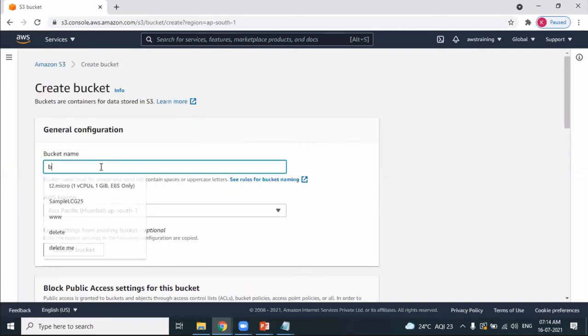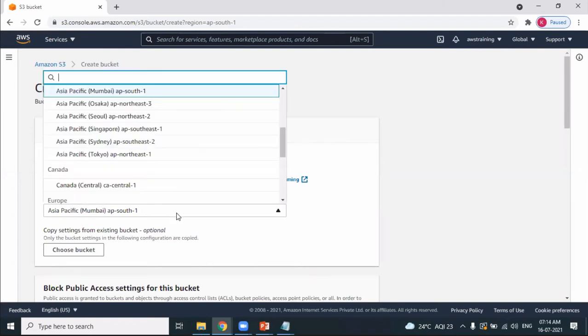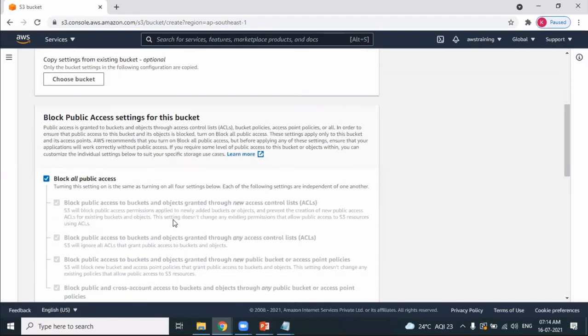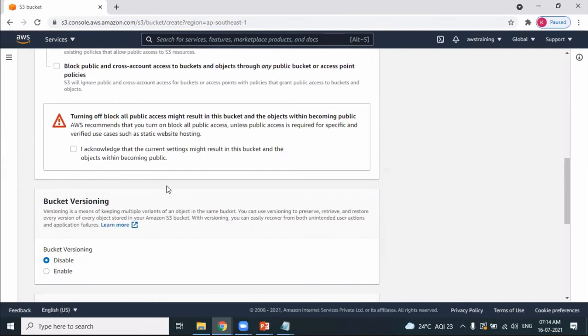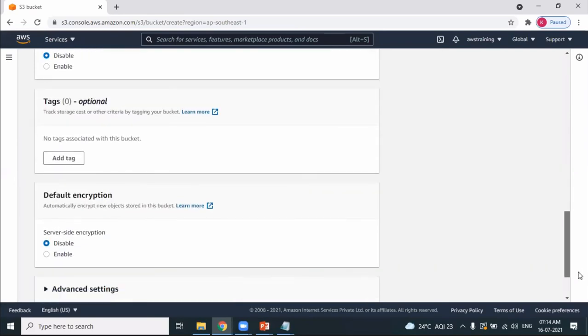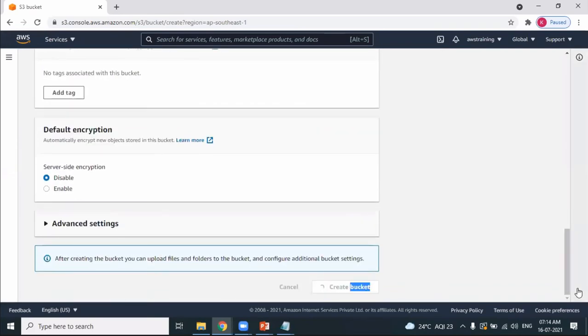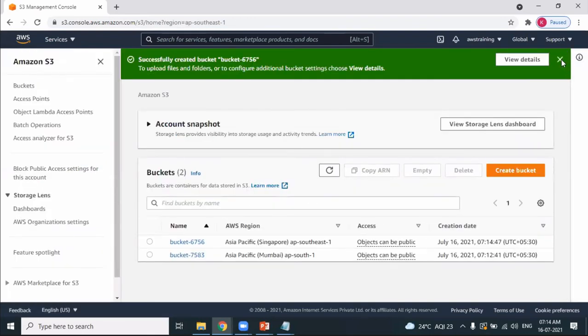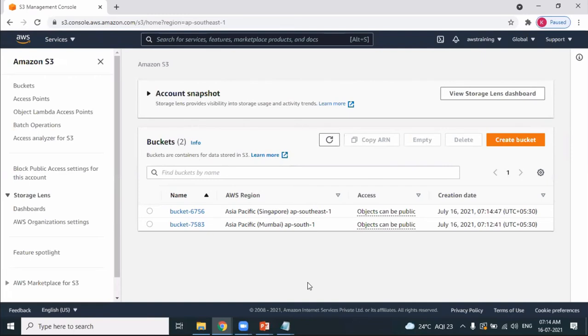I want to name the bucket with the name bucket hyphen some number. And this time I want to create a bucket not in Mumbai region. I want to create a bucket in Singapore region. Fine. And then by default the bucket is blocked. Remove the block, and then acknowledge the settings, and then I create the bucket. This is the second bucket which we are creating, isn't it? Perfect. Success. You get a message: successfully created a bucket. Very good. I'm done with creating two buckets.